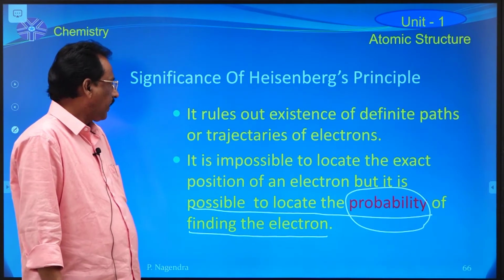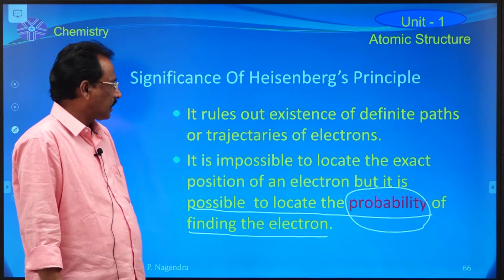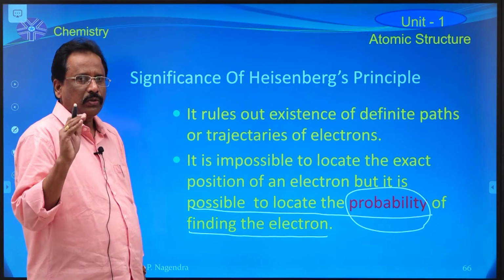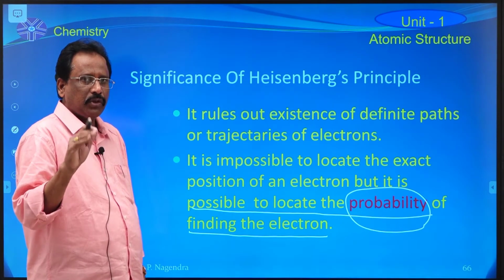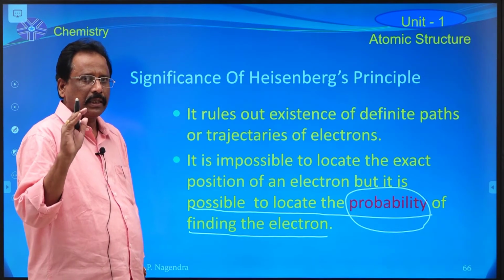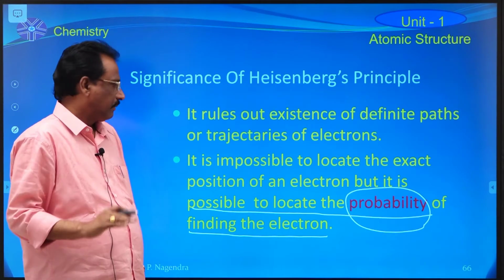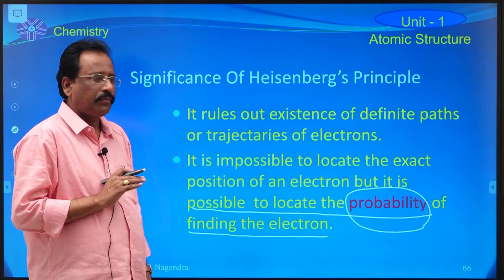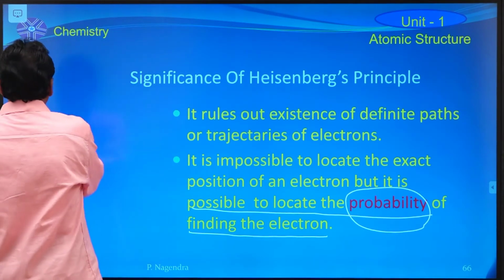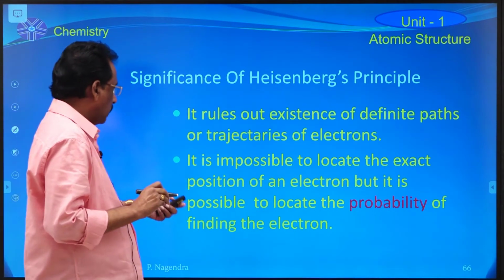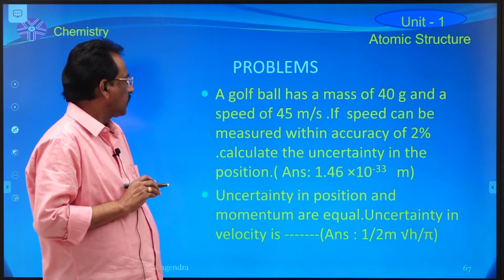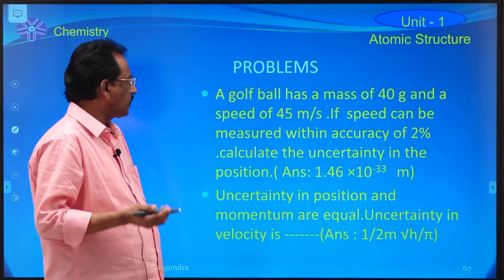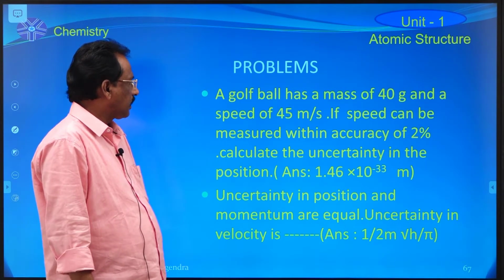So, the final conclusion of Heisenberg's uncertainty principle is, it is not possible to determine the exact position and momentum of the particle like electron at a time, but it is possible to locate the probability of finding the electron only. Now the next one is some problems based on Heisenberg's uncertainty principle.